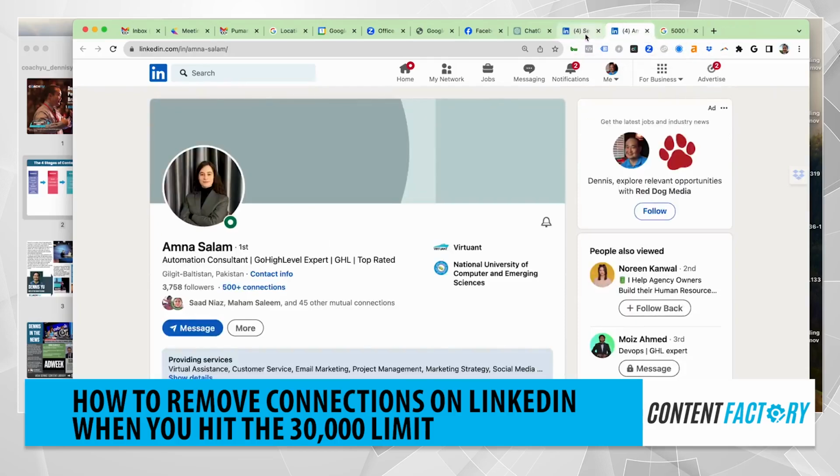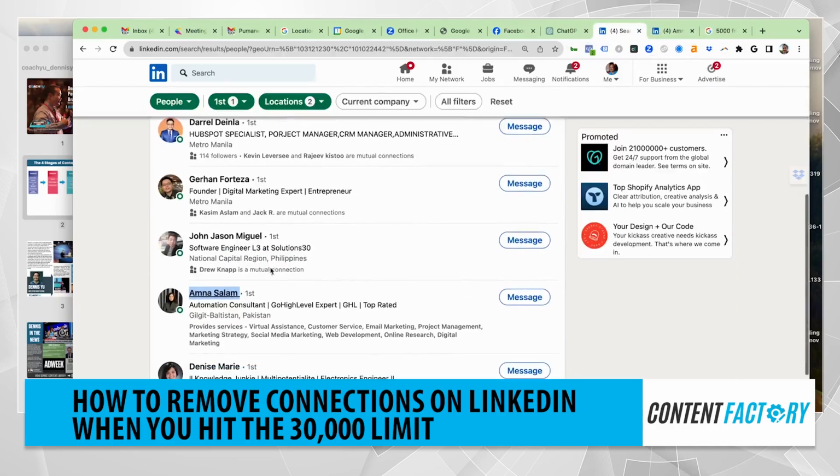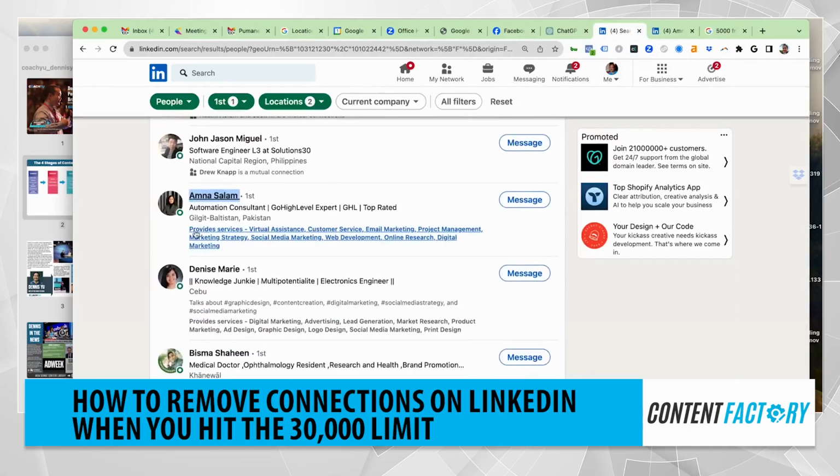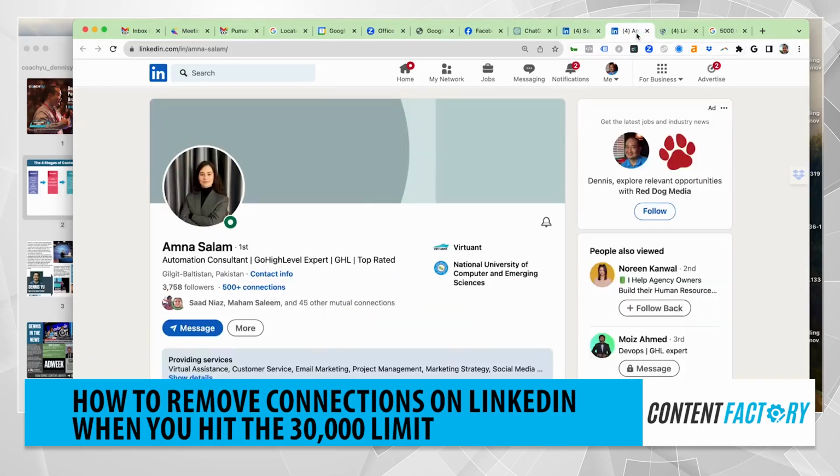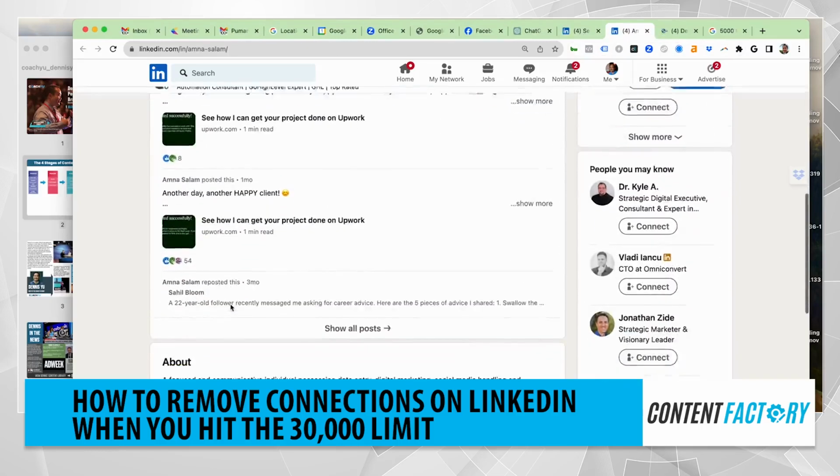When you're looking at this list of people, they'll usually show this whole thing where they provide these services and hashtags. If it shows this, it's usually a sign that they're not a good connection, because they don't have a lot of mutual connections. It'll show mutual connections if you have them. So I right click into here. Actually, this one does have a lot, 47, 45 plus 2. So okay, I'll keep them.